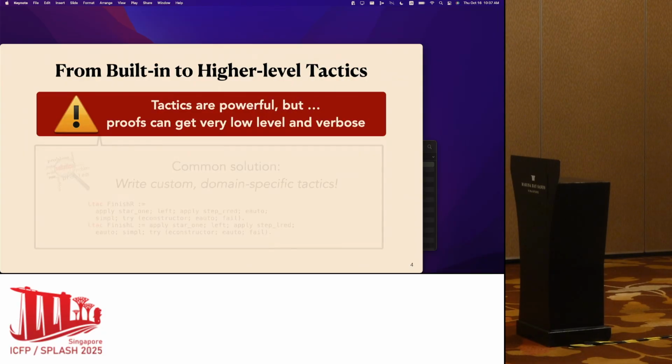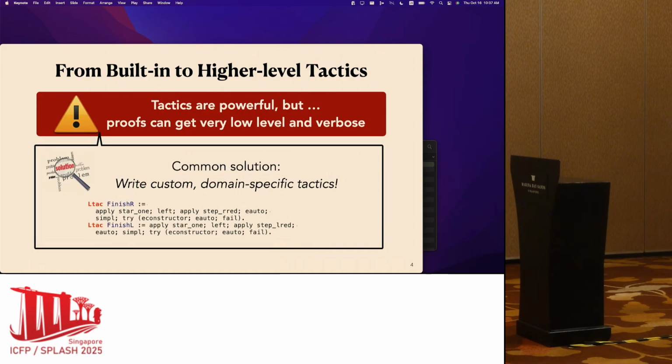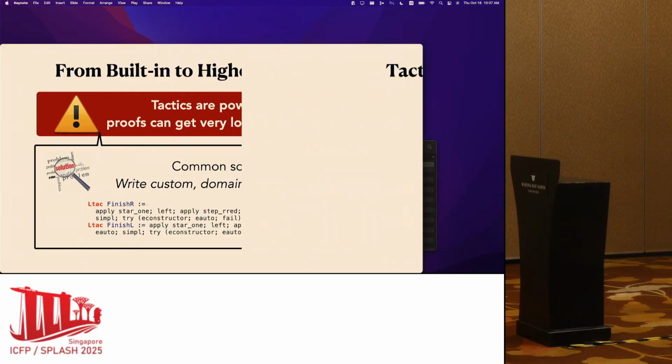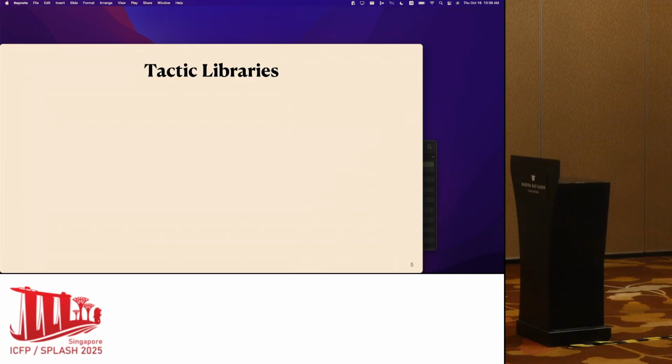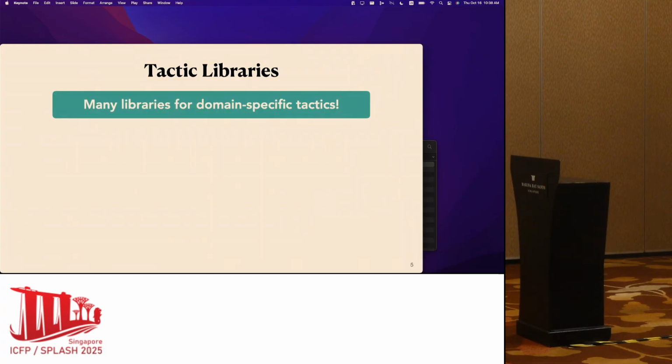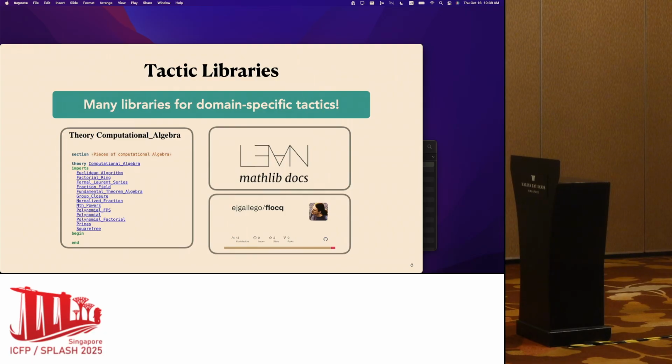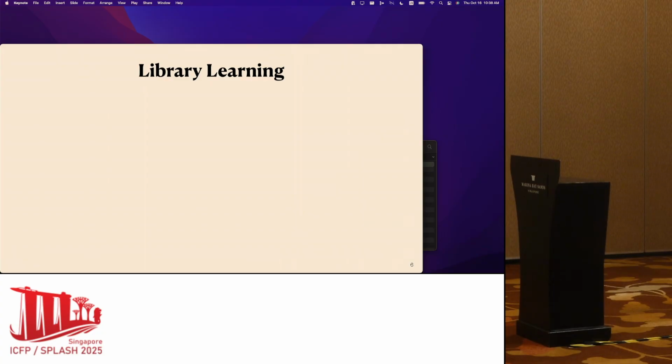To address this problem, many people write their own domain-specific custom tactics that they can use to make proofs more readable, more concise, and more reusable. And precisely because of that, people routinely write such custom tactics and package them into reusable libraries such as mathlib in Lean for mathematical proofs, or the Flocq library in Coq for floating points.